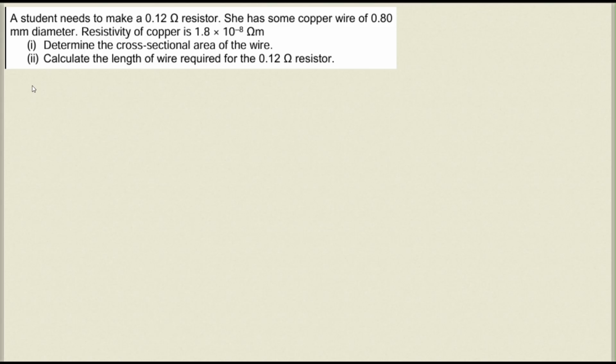So we can write down the data as given. She has to make a resistor of resistance 0.12 ohm and copper wire is there. Its area of cross section is not given. We have to find it. We are provided with its diameter. Diameter is given as 0.8 millimeter. Now resistivity is also given, 1.8 into 10 raised to minus 8 ohm meter.